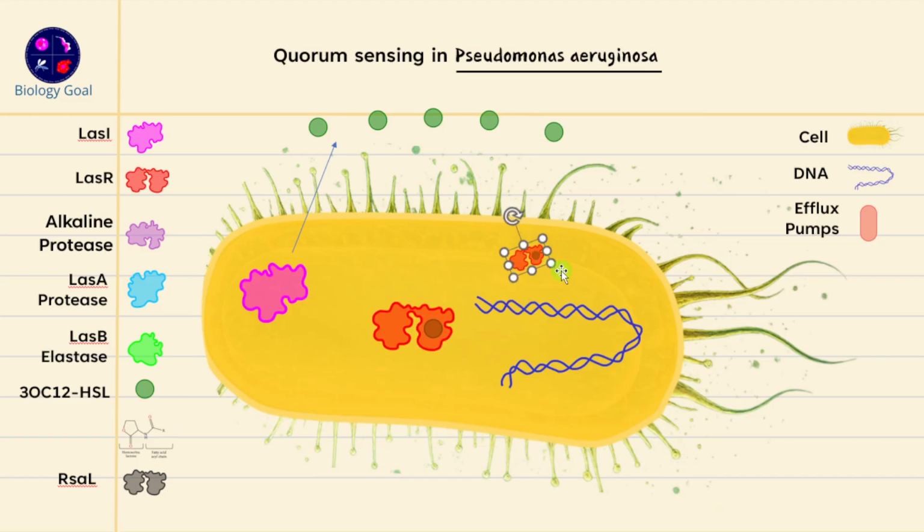It will have a particular site, especially in the second domain, that will help it attach to that particular region. And then it starts the expression of various genes that are under the regulation of the LAS system. Right? So the binding of the molecule that is coming from the outside is going to stabilize this protein. Usually it's a very, very unstable protein. So when the molecule comes inside, it stabilizes and creates the complex, which is the active LAS and AHL complex. And this activated LAS complex binds to the specific promoter region, which is called the LAS box sequence,